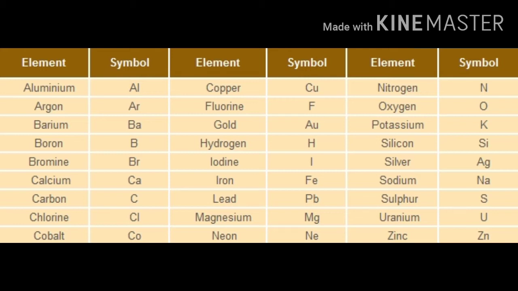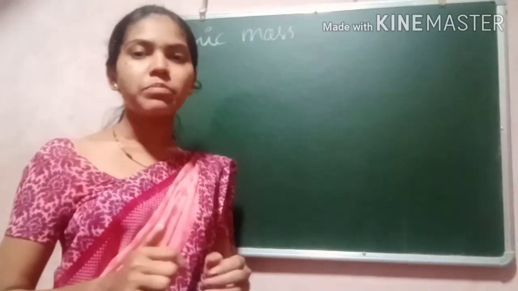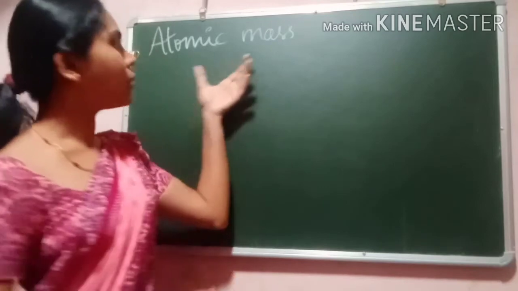Then sodium, Na. Nitrogen. Then sulfur, S. Uranium, U. Zinc, Zn. So these are the examples for the symbols for some elements. The next concept which I am going to explain is atomic mass.